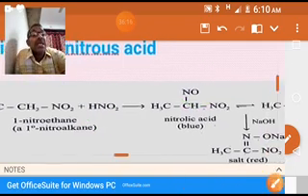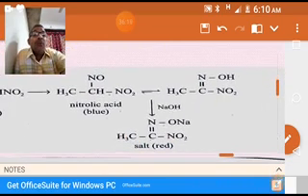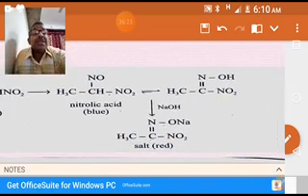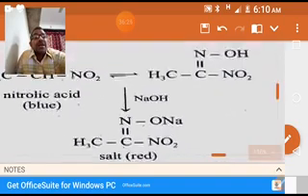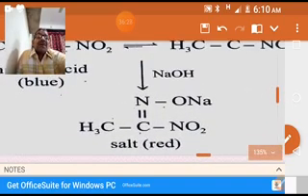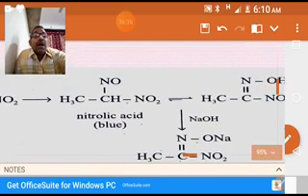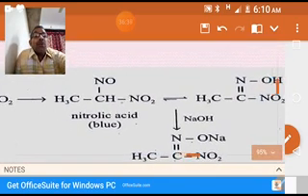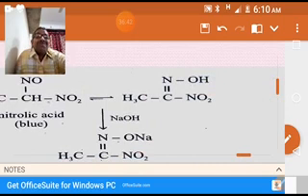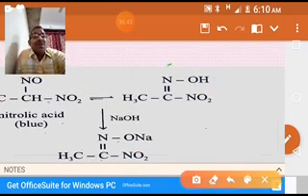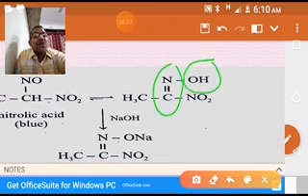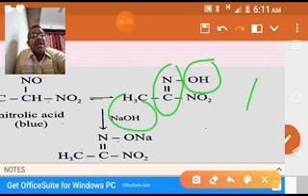This blue compound, once again reacting with NaOH, that means dissolved in NaOH, gives a red compound, the sodium salt of this nitroso compound. What is happening here? This nitroso containing nitro compound undergoes keto-enol tautomerism. This one is the enolic form. Because of this acidic hydrogen, it easily dissolves in a strong base like NaOH. Whenever an acid reacts with a base, it gives a salt.